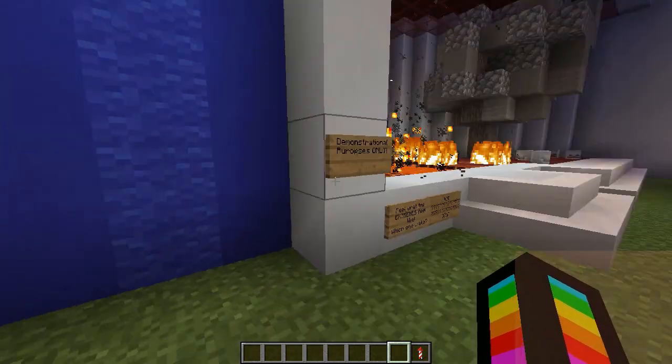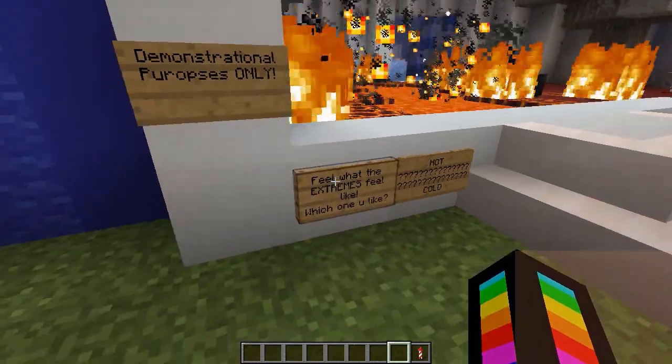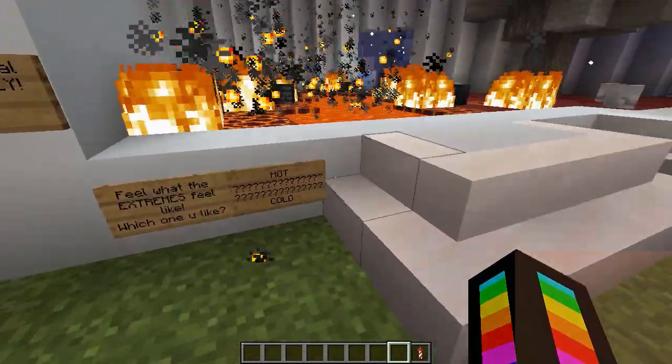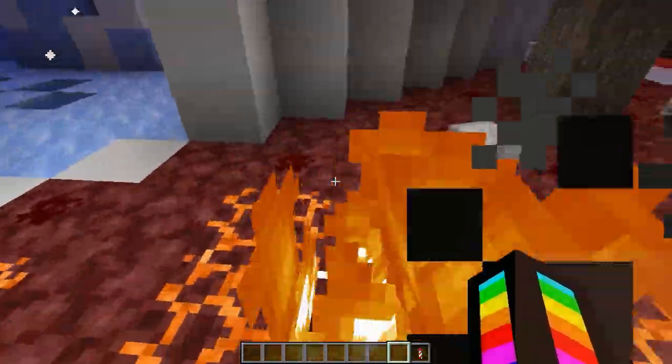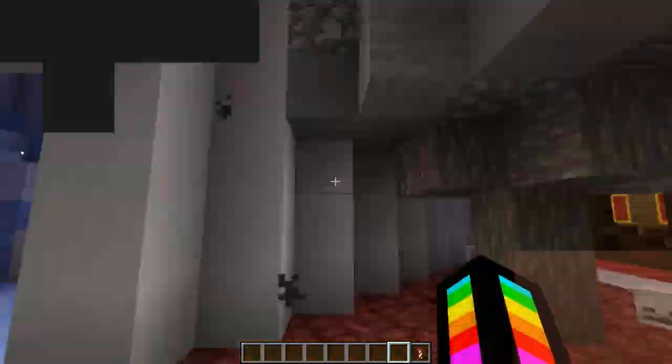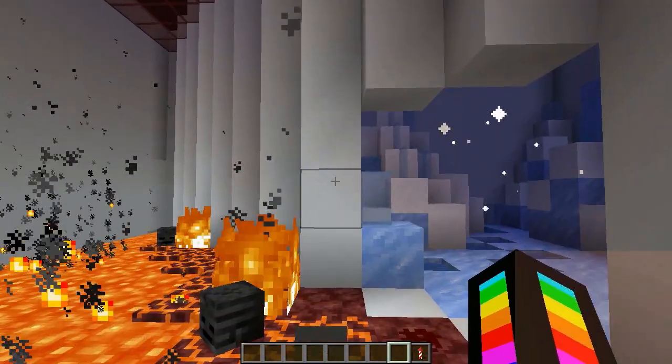Please enjoy. Okay, so, demonstrational purposes only. Feel what the extremes feel like. Which one do you like? Hot or cold? This is hot, hot, hot. Blood and magma, lava, and skulls, charred skulls, and charred trees. Not pretty. The sky is red and full of clouds.